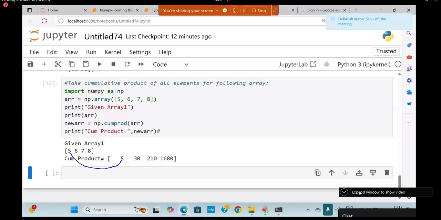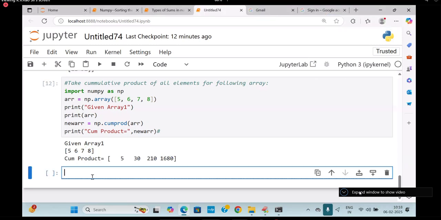This is 5. 5 into 6. What is that? 7 into 30, 210. 8 into 210, 200 into 8 is 1600. 8 tens, 8, 16, 1680. It is output. What is this now?